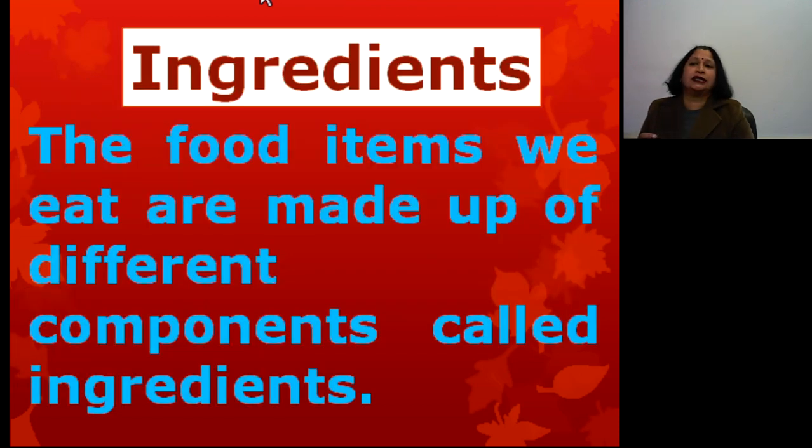So first we discuss what we understand by the term ingredients. So what is an ingredient? The food items that we eat are made up of different components or different substances. That is known as ingredients.